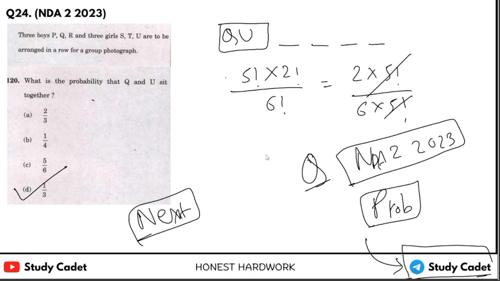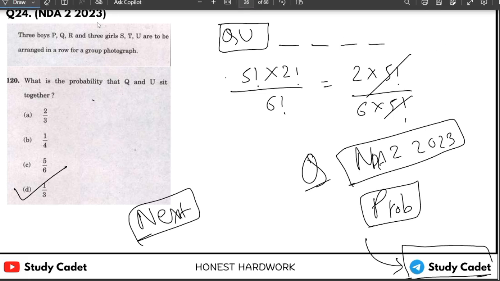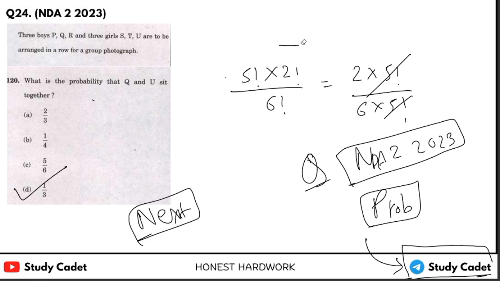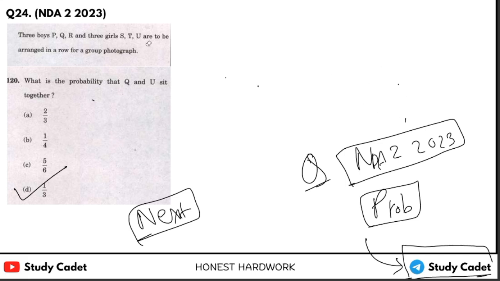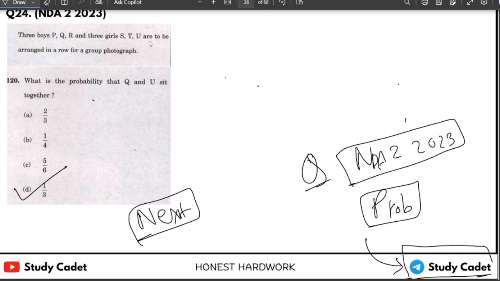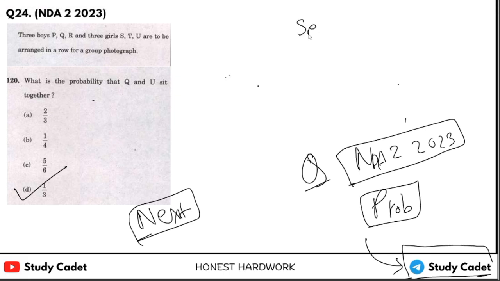Let me tell you one thing also, that if you want to improve probability, if you want to make this chapter strong for your exam, then you need to strengthen your permutation and combination chapter. These two chapters should be strong enough.